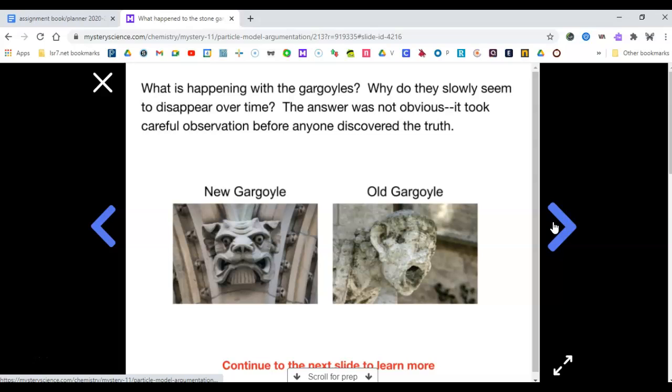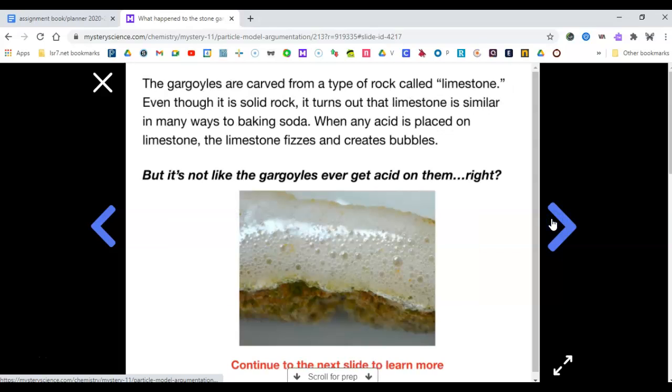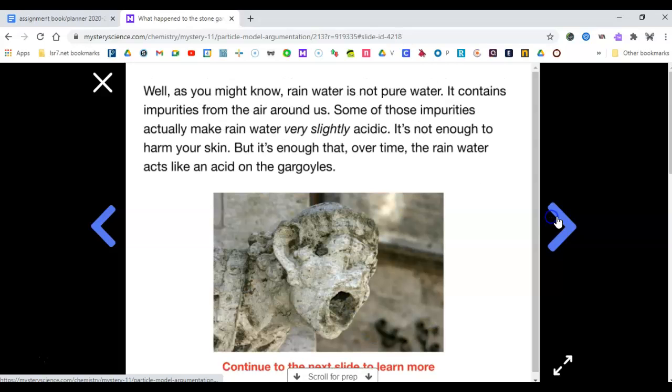What is happening with the gargoyles? Why do they slowly seem to disappear over time? The answer was not obvious. It took careful observation before anyone discovered the truth. The gargoyles are carved from a type of rock called limestone. Even though it is solid rock, it turns out that limestone is similar in many ways to baking soda. When any acid is placed on limestone, the limestone fizzes and creates bubbles. But it's not like the gargoyles ever get acid on them, right?